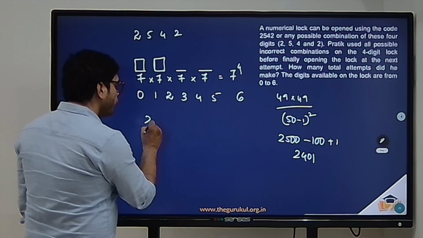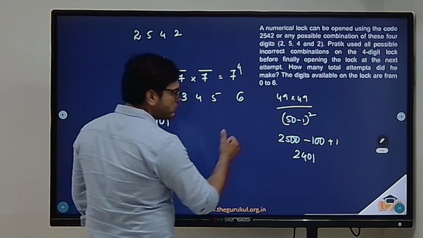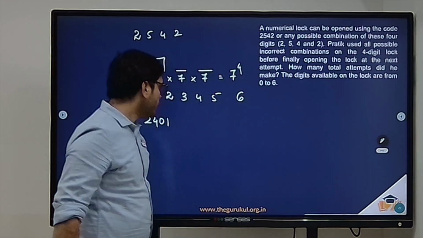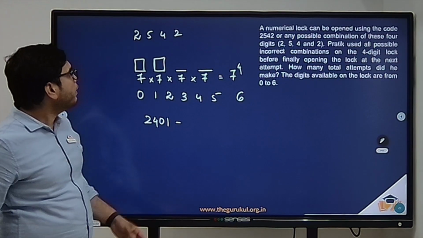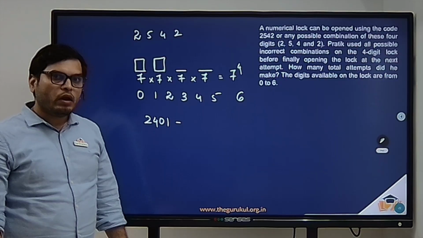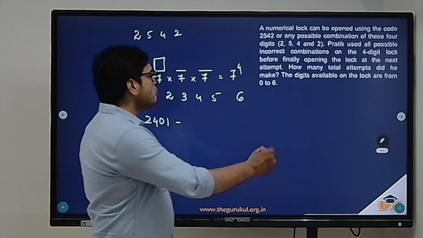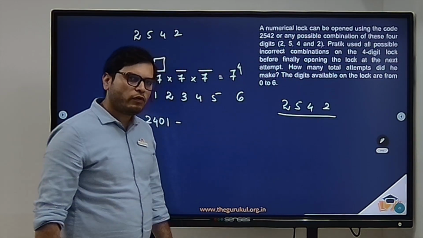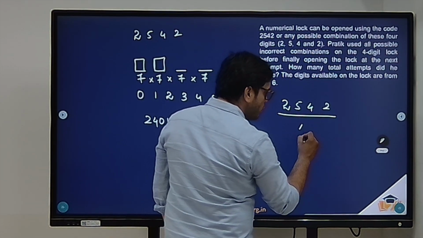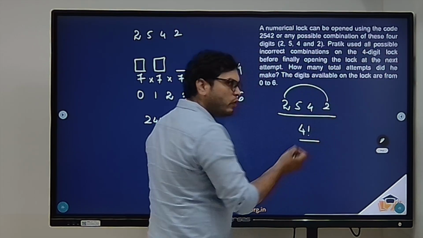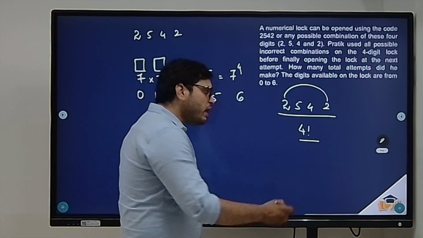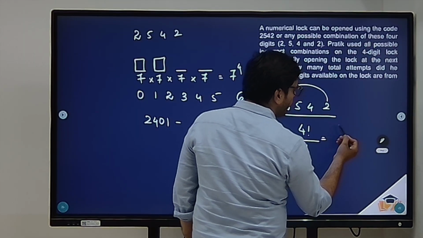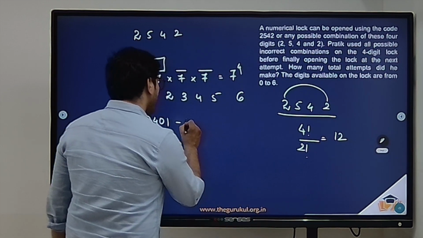Now we have 2401 ways of entering a 4-digit code to open a numerical lock, out of which any combination of these 4 digits would definitely have opened the lock, right? So 2 5 4 2, in how many ways can we arrange these 4 digits? So you have 4 digits, so 4 factorial, but since we have 2 digits same, you should have 2 factorial in the denominator. So 4 factorial by 2 factorial, 24 by 2, 12.